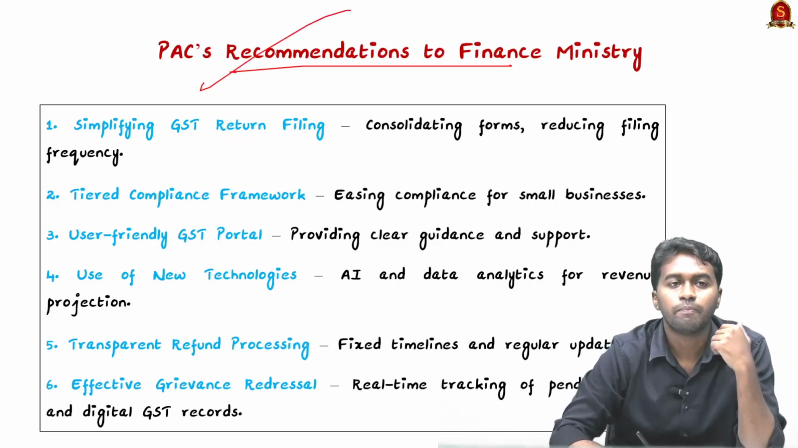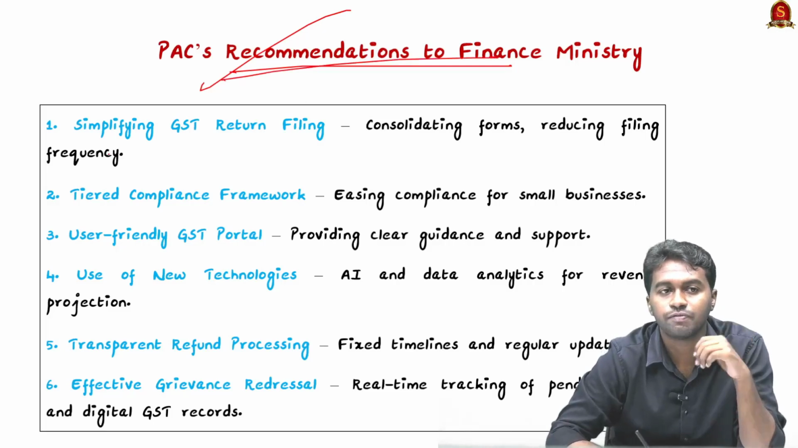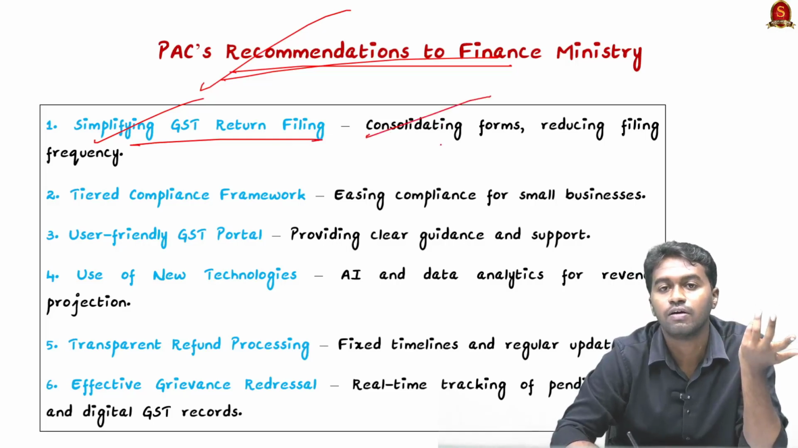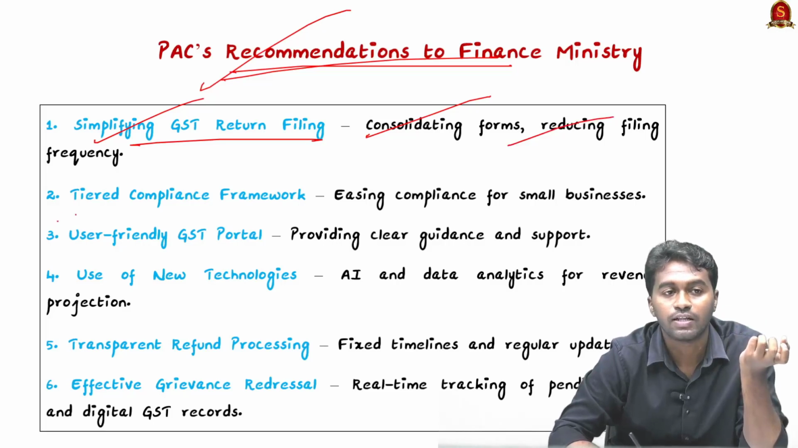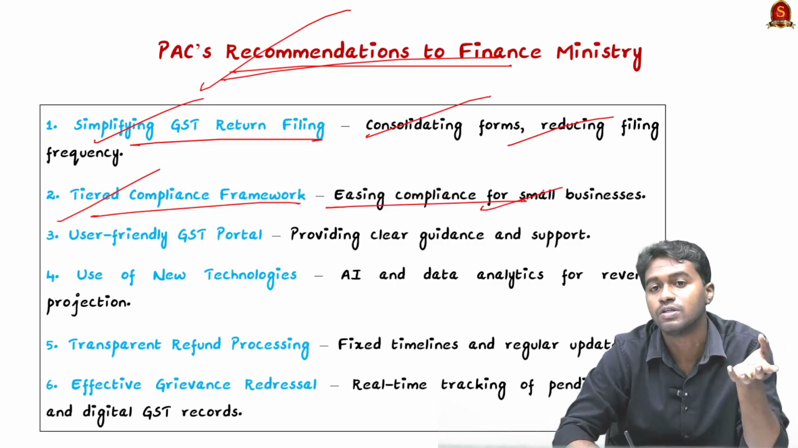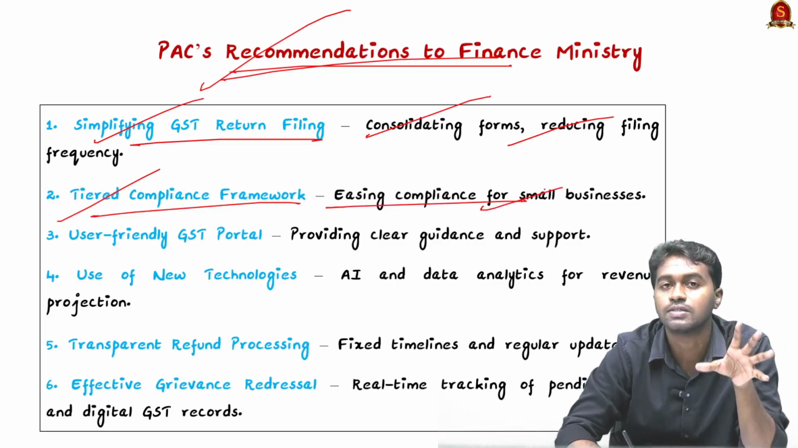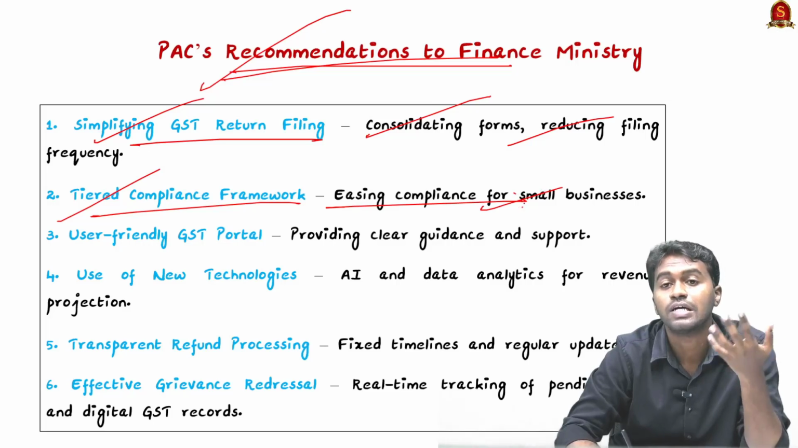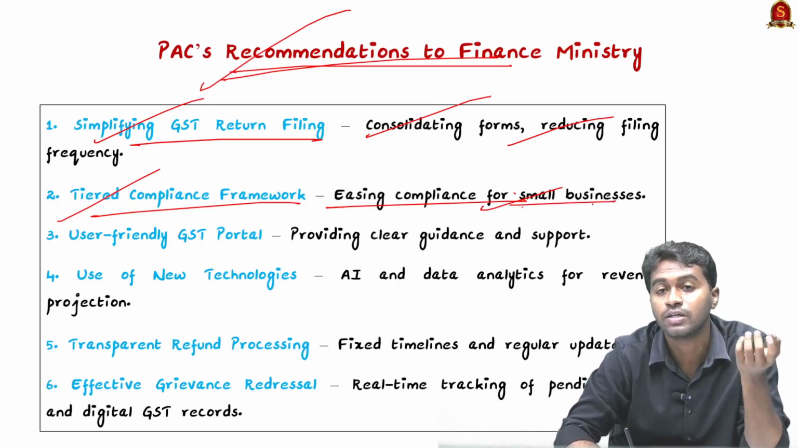Now coming to the PAC's recommendations to the Finance Ministry, first is simplifying GST return filing. So that can be done through consolidating forms. So this helps in reducing frequent filing. And the next is a tiered compliance framework for GST compliance for small business. One of the criticisms faced by the GST is that it is not inclusive, because it is ignoring the concerns of the small business people.